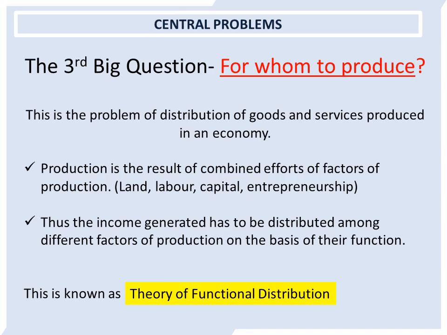Now this is the problem of distribution of goods and services produced in an economy. The way of writing this problem is total different from the previous two. So now the first point says production is the result of combined efforts of factors of production: land, labor, capital and entrepreneurship. Second point says thus the income generated has to be distributed among different factors of production on the basis of their function. This is known as theory of functional distribution, which is important and carries 1 mark separately